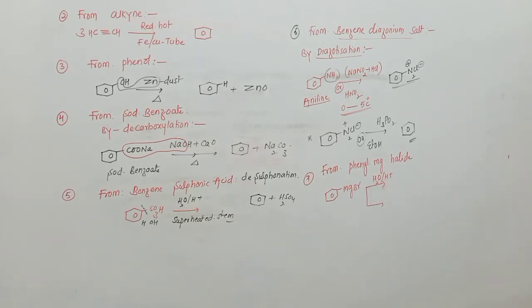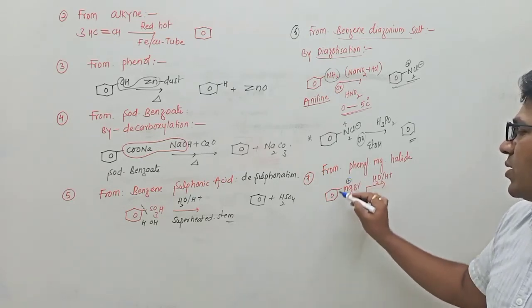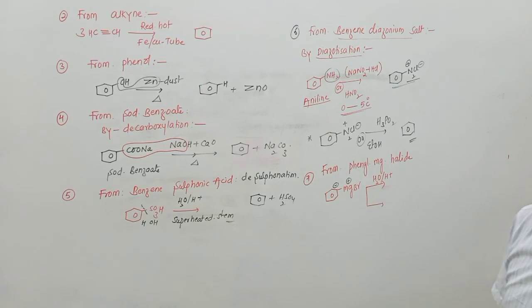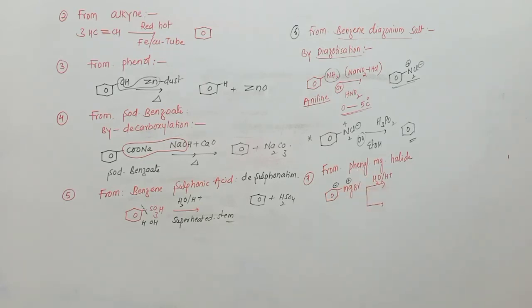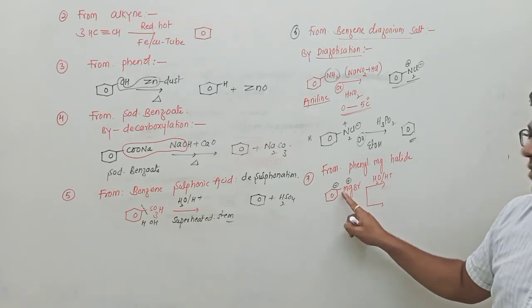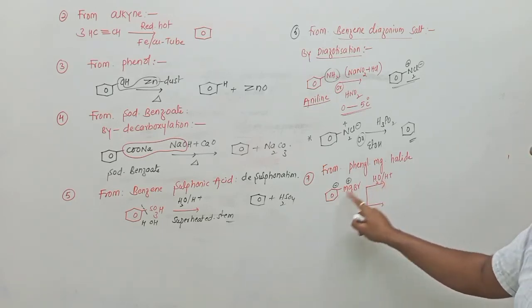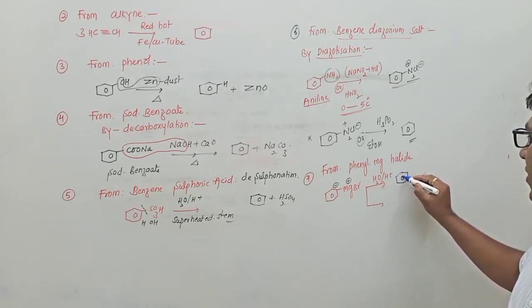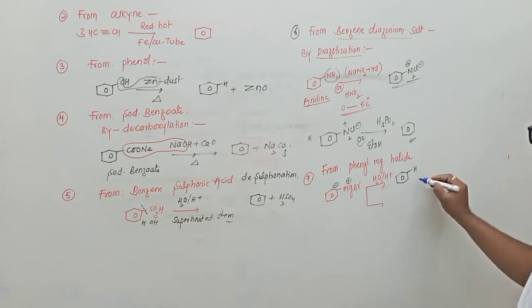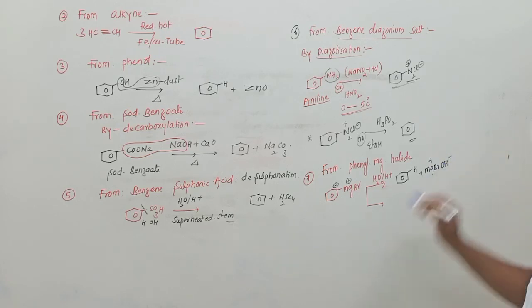In a Grignard reagent, magnesium is always more positive, so the adjacent carbon must be negative. In any Grignard reagent, carbon can act as a nucleophile. Here it is minus, looking for H plus ions. H plus ions come from water. So H plus with the minus gives benzene. The remaining byproduct is MgBr, which is plus, looking for minus.